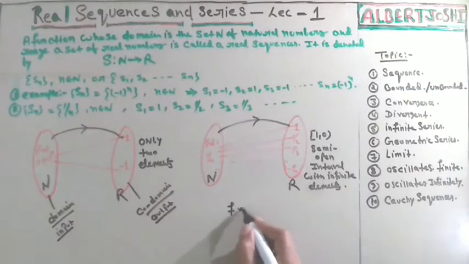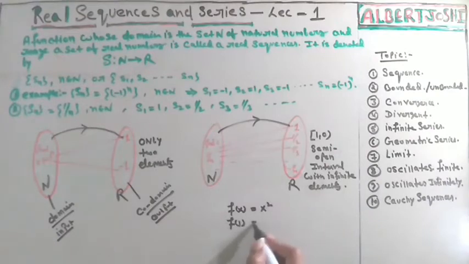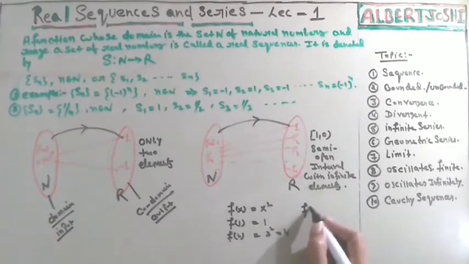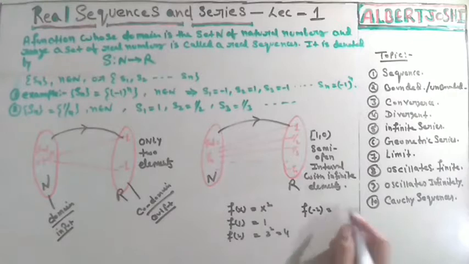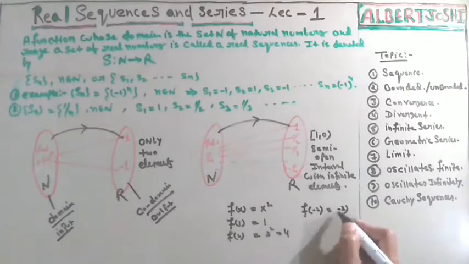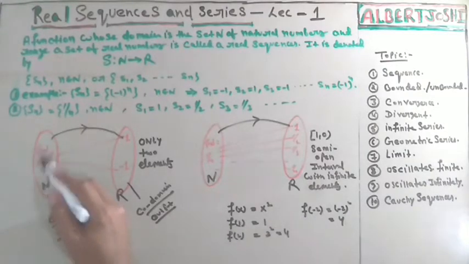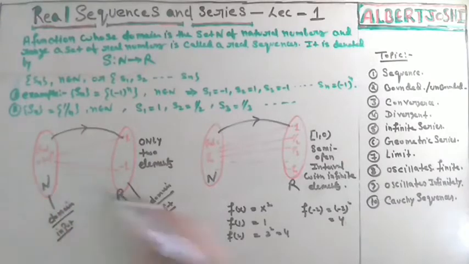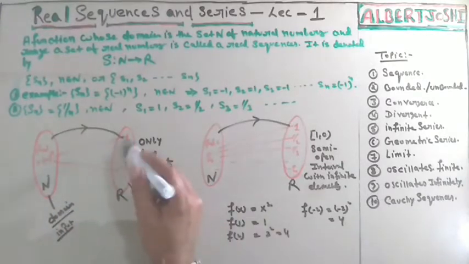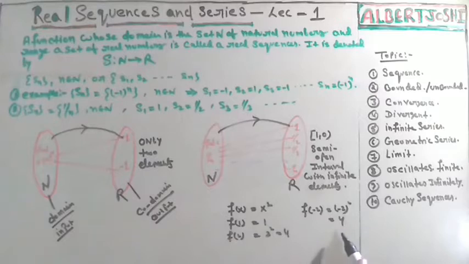Suppose you have a function f(x) = x squared. If you put 1, you get 1, that is the output. If you put 2, you get 2 squared, which is 4, that is the output. If you put minus 2, you get minus 2 whole squared, which is 4, that is the output, and that is the input. So input means we put a value from this set, and output means whatever we get. That set is called the codomain. Output means codomain and input means domain.